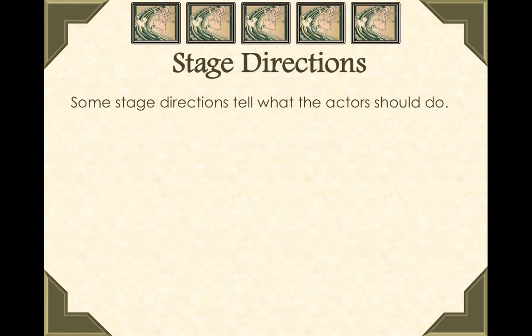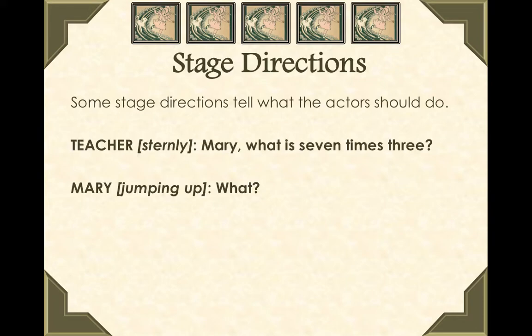Stage directions. Stage directions tell the actors what they should do. They also allow the reader to infer character traits based on how they're talking. So here you see the teacher, and inside the brackets it says sternly. Sternly is a stage direction. It's telling the teacher how they should talk. So the teacher is sternly going to say, Mary, what is 7 times 3?